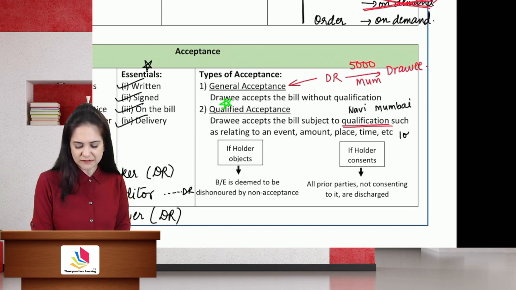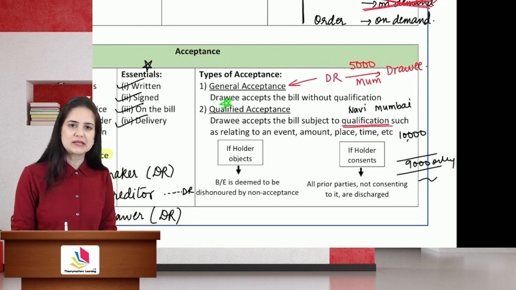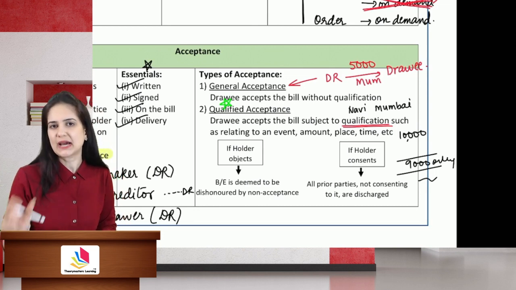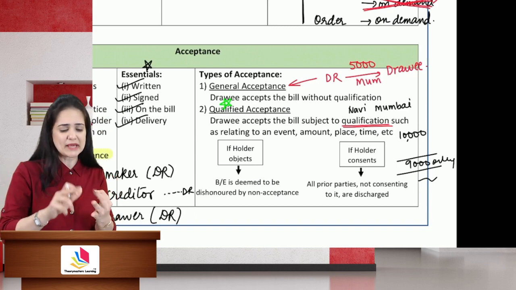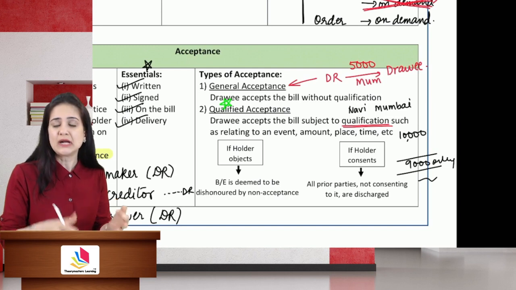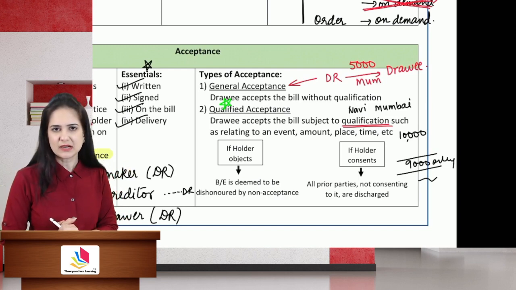The amount was of 10,000 rupees, but you wrote I accept it for 9,000 only, and you sign the document. Now in this case, you're not accepting the instrument as it is. You're making some kind of modification, variation, change in the time, place, amount of the instrument. That qualified acceptance will make the instrument invalid.